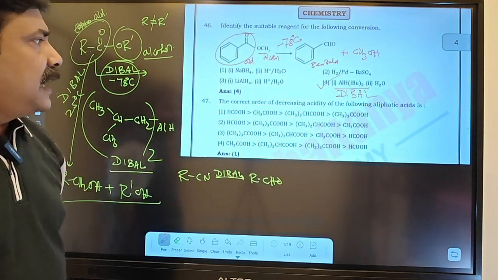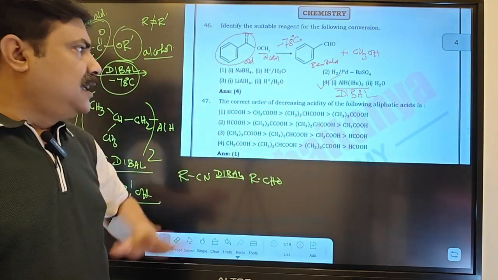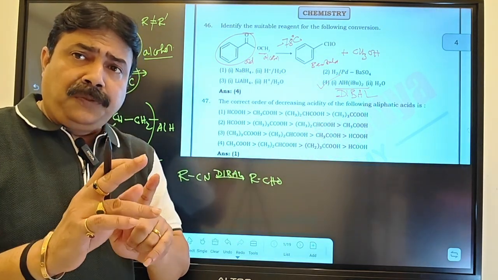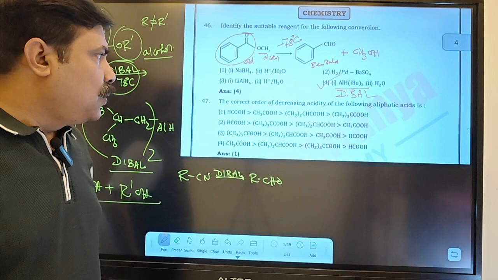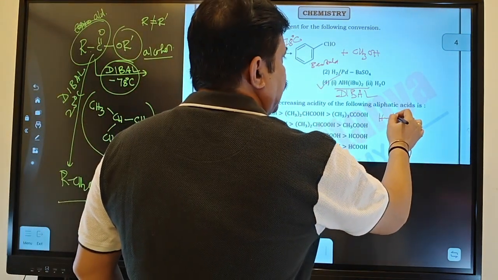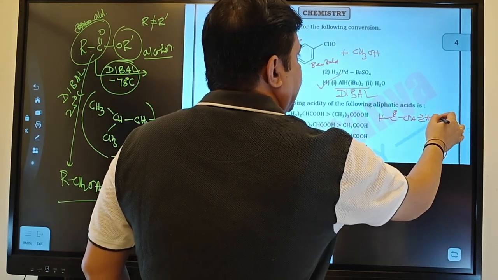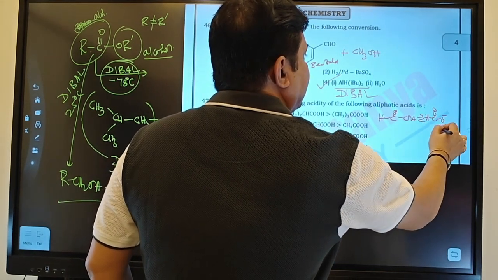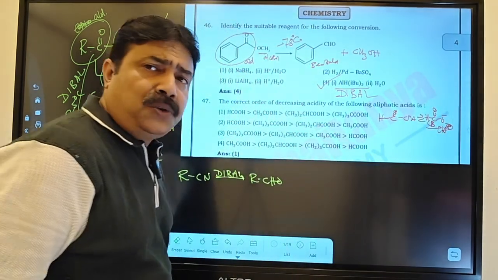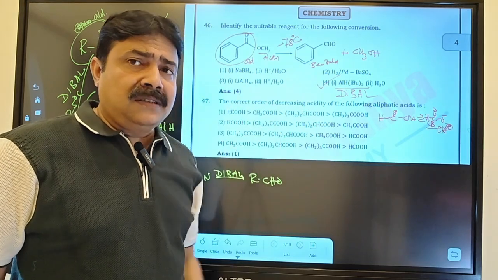Now look at the next question, based on acidic strength. Generally, if the stability of the conjugate base is more, the corresponding acid will be stronger. Now if you look at all those cases, like HCOOH, formic acid, on dissociation it will give HCOO minus and H plus. After giving the H plus, the species is called the conjugate base. In all cases the conjugate base will have equivalent resonance structures.